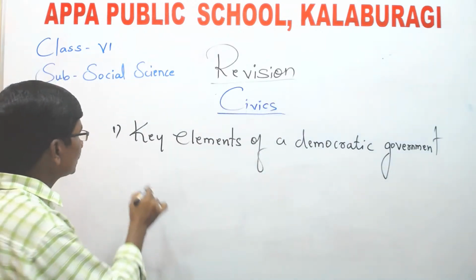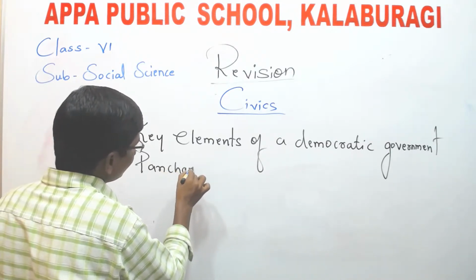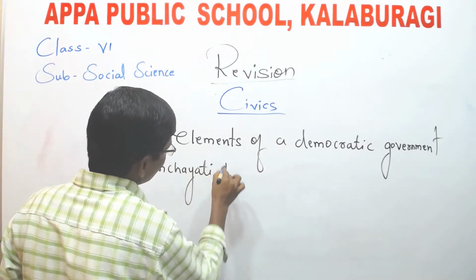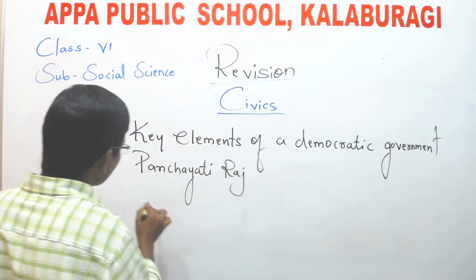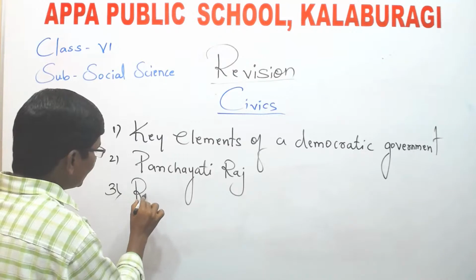Next, the second chapter is Panchayati Raj. The third chapter is rural administration.